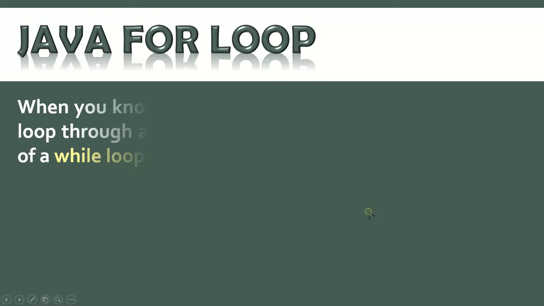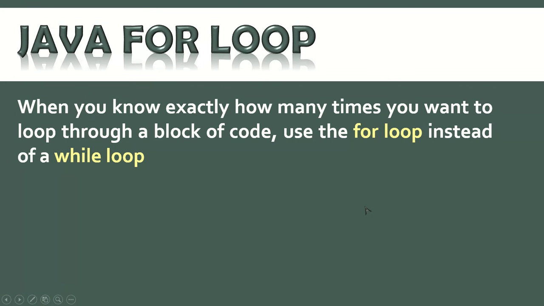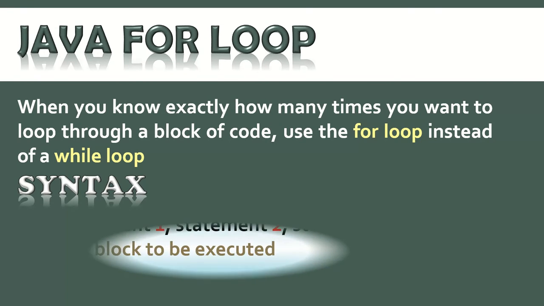Now we come to the for loop, when you know exactly how many times. So when you know exactly how many times you want to loop through a block of code, we use the for loop instead of the while loop. So when we are using the for loop, when you know how many times exactly you want to loop through, look at the syntax.